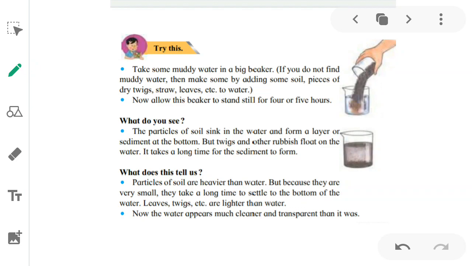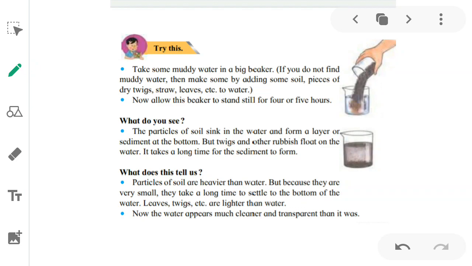Particles of soil are heavier than water, but because they are very small, they take a long time to settle at the bottom of the water. Leaves, twigs, etc. are lighter than water. Now the water appears much cleaner and more transparent than it was. What will you see? You will see that the particles of soil are heavier, so they will take time to settle at the bottom. While the leaves and twigs are lighter than water, they will stay on the surface.